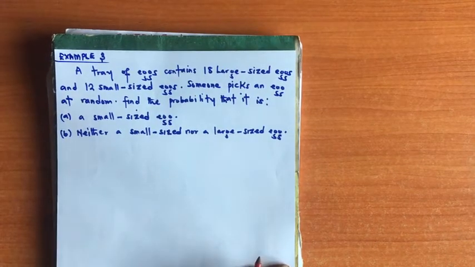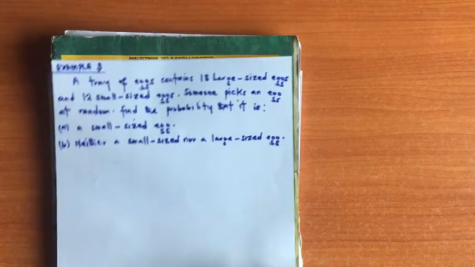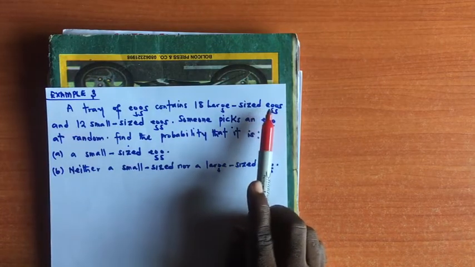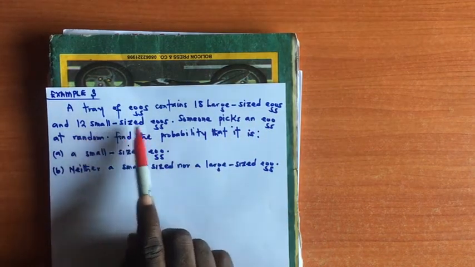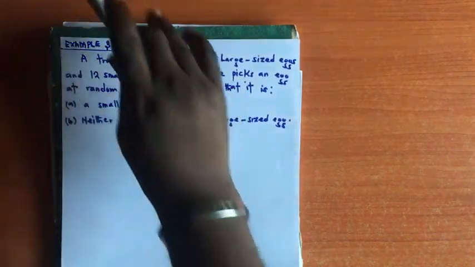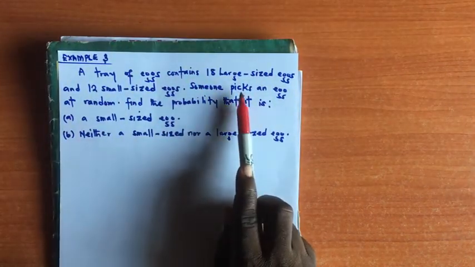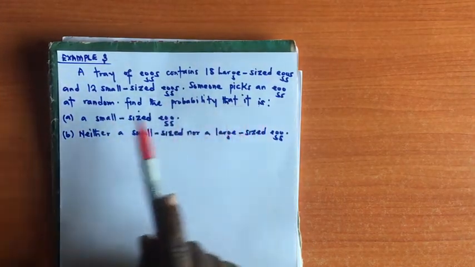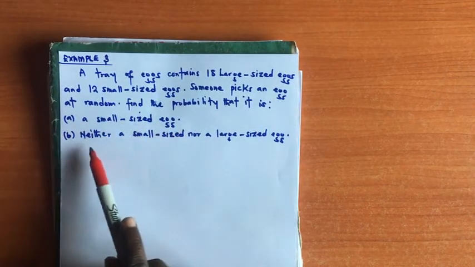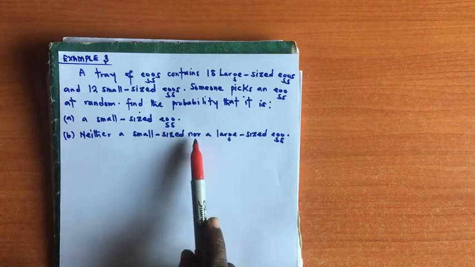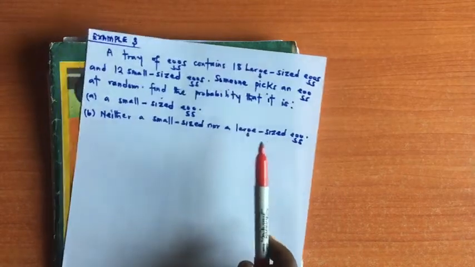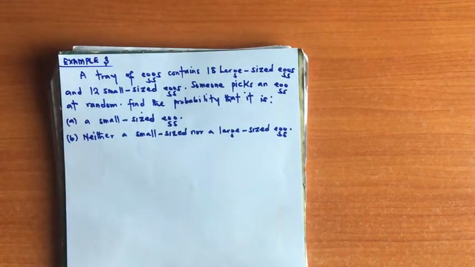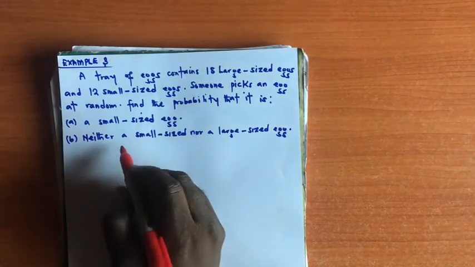Now here we're told that a tray of eggs contains 18 large-sized eggs and 12 small-sized eggs. Someone picks an egg at random. Find the probability that it is A, a small-sized egg, B, neither a small-sized nor a large-sized egg. Now, how can we do justice to this kind of problem? Okay, solution.